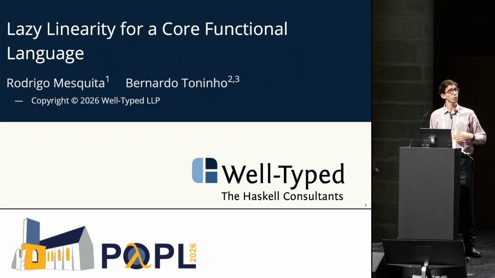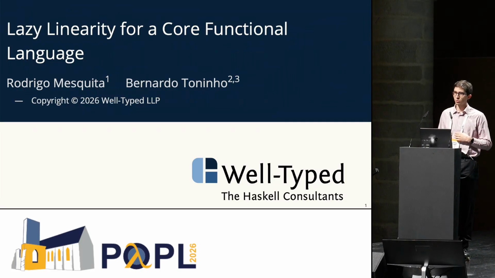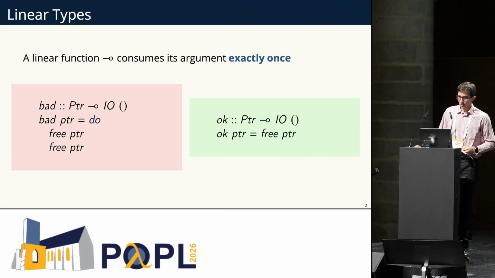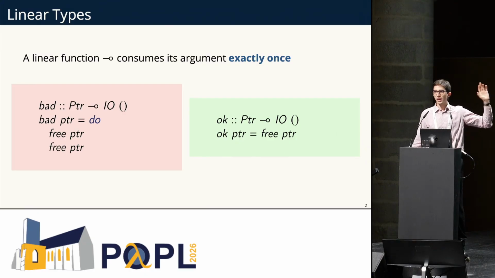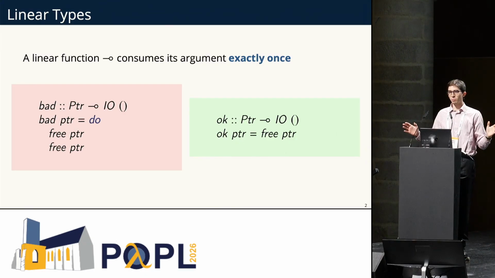I'm Rodrigo. Me and Bernardo, Toninho, who's there, wrote lazy linearity for a core functional language, and here we are. So linear types, you've all seen them before. Here are two very quick examples. We have a bad function, highlighted in red. Say a linear function, its main property is that it consumes its argument exactly once.